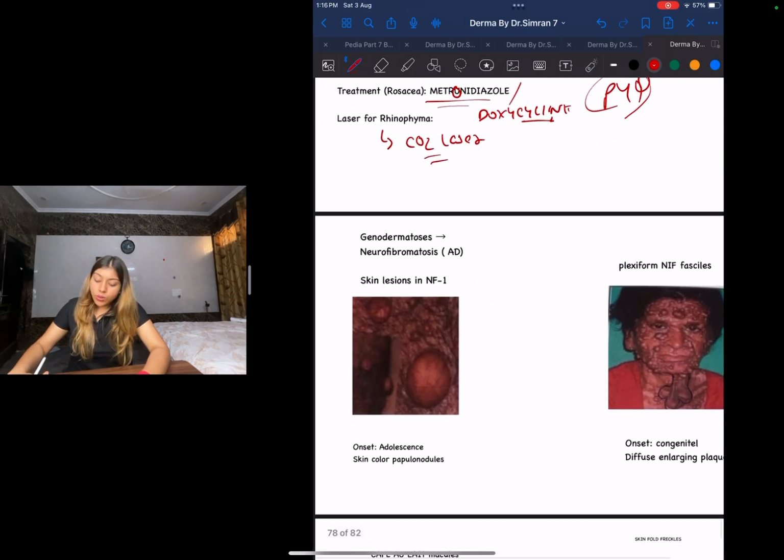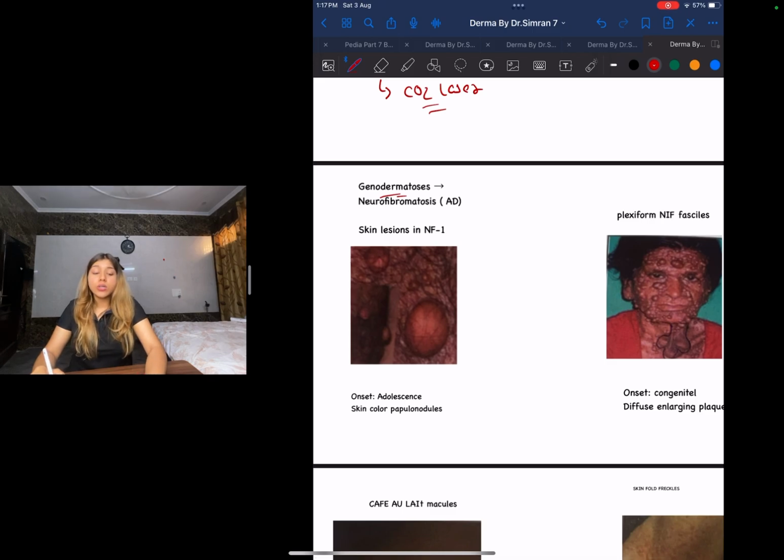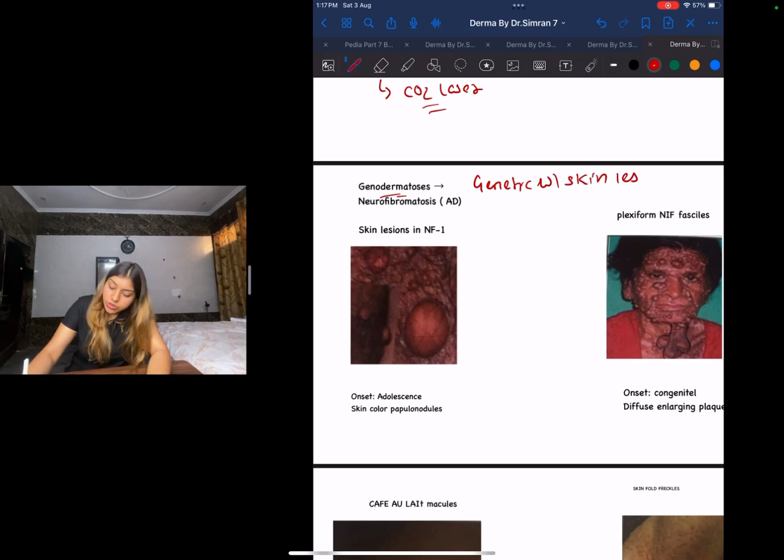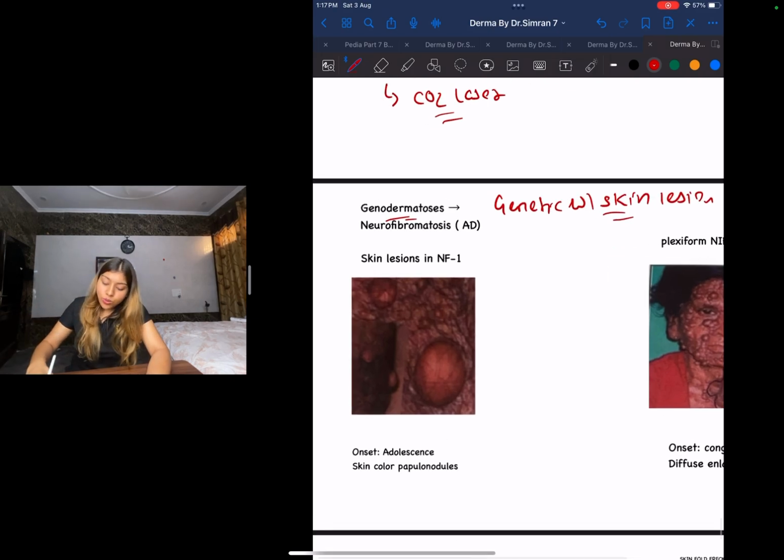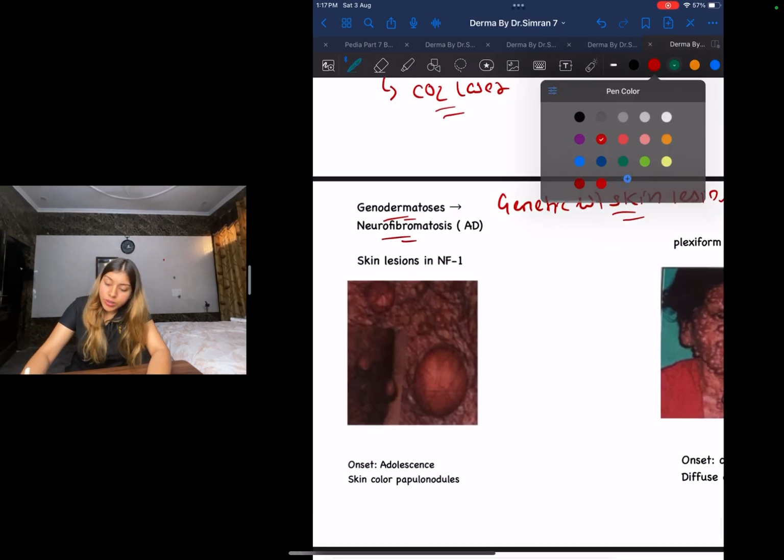Now guys, let us look at the genodermatoses. Genodermatosis basically means genetic disease with skin manifestations or skin lesions. First, let us look at neurofibromatosis. There are going to be two.